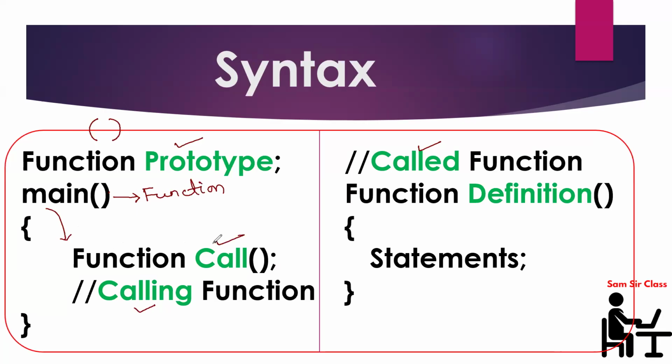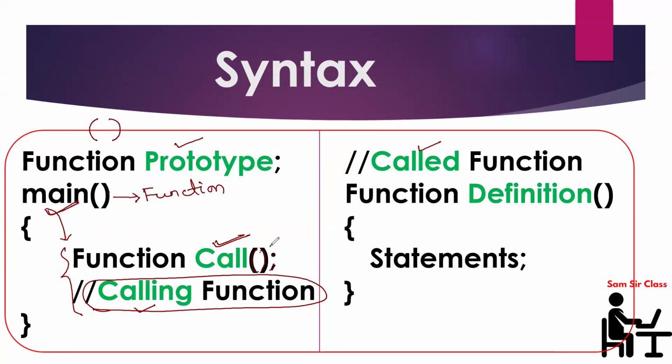So you have to call that particular function. This is known as a function call. How? You write the name of the function along with the brackets, ending with a semicolon, which is known as calling a function. That means you can call a function inside another function. Only you can make a call. But why are you making the call?